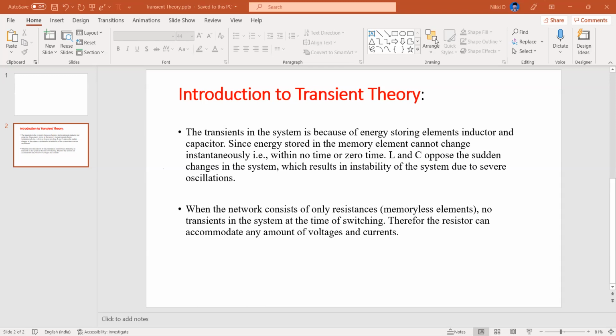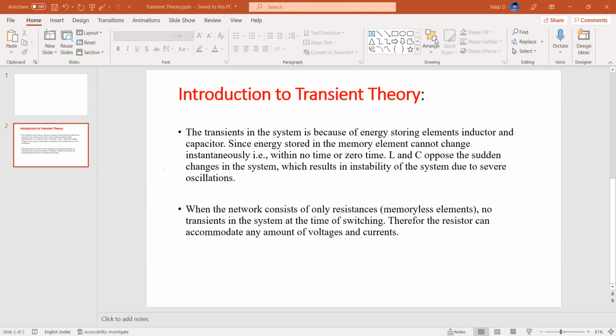So if I ask what is the current flowing through the resistor, if the input given is a unit step, you might get the same wave shape. There might be some difference in the magnitude because of the resistance value. If the resistance value is 2 or 3, depending on that, there might be a reduction in current magnitude. So like that it happens.